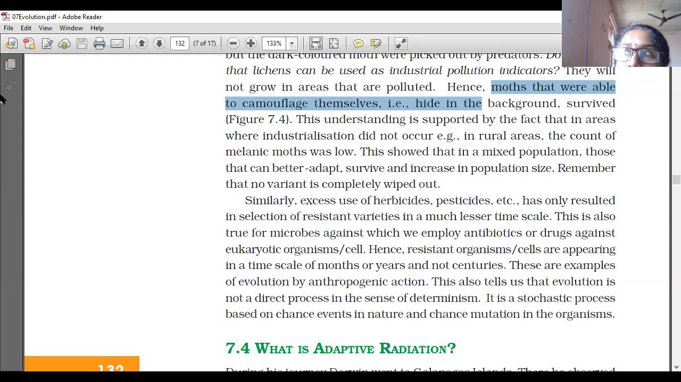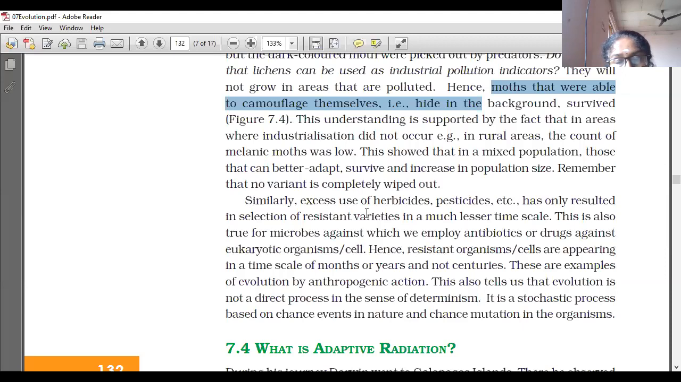That is shown by this: before industrialization, the atmosphere was very clear. Then which type of moth was surviving? The white-winged moth was surviving. After the atmosphere changed because of industrialization, the environment changed to dark color. Then which moth survived more? The dark-winged or melanized moth survived more. So it is a stochastic process based on chance events in nature and chance mutation in the organism.